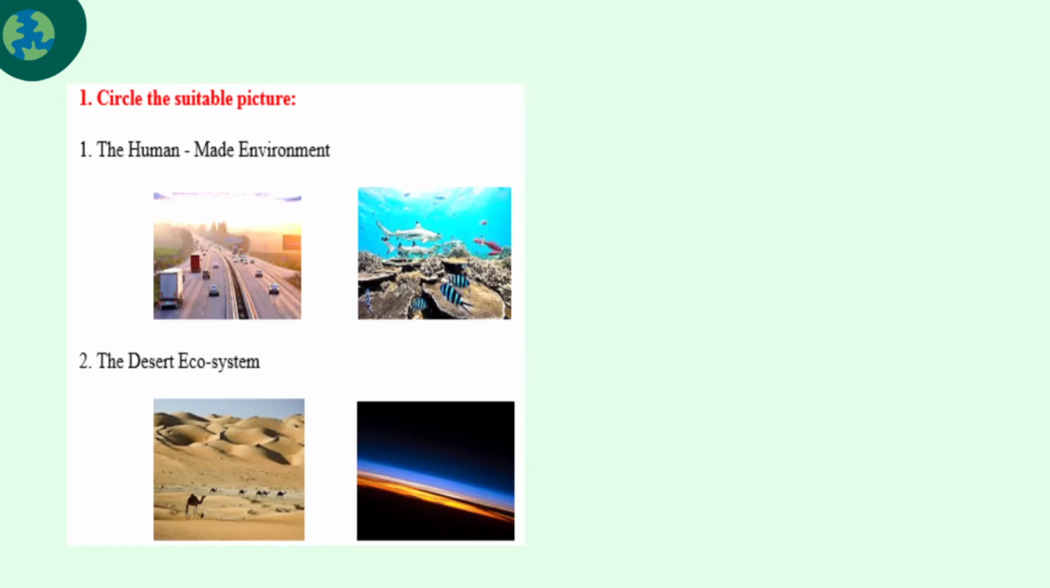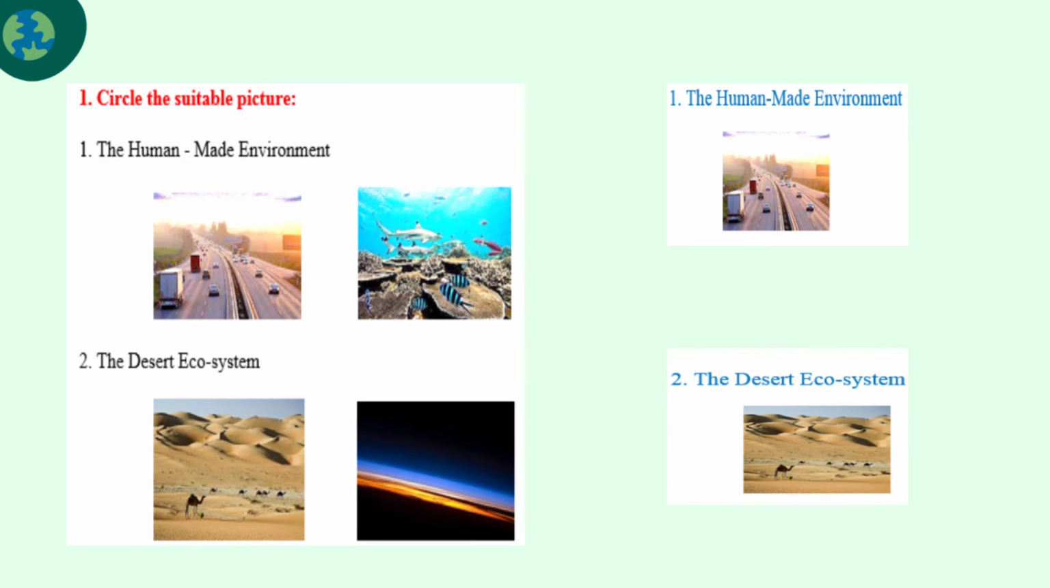Now let's do the exercise. So first one, circle the suitable picture. First one is the human-made environment. Among the two pictures, which is the human-made environment? Picture number 1. Next is the desert ecosystem. You can easily find the picture. So this is the desert ecosystem.